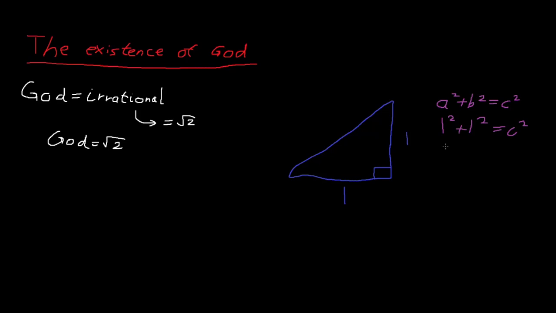So therefore, we know that c squared must equal 2, because 1 squared is just 1, so 1 plus 1 equals 2. So c must equal the square root of 2. Therefore, we can say the hypotenuse here must be the square root of 2.